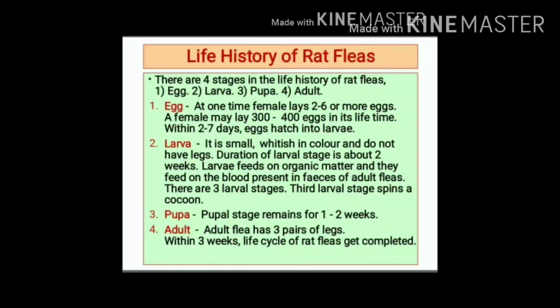Third stage in life history of rat flea is pupa. Pupa develops inside the cocoon and pupal stage remains for 1 to 2 weeks. Adult flea has 3 pairs of legs. Within 3 weeks, life cycle of rat flea gets completed.